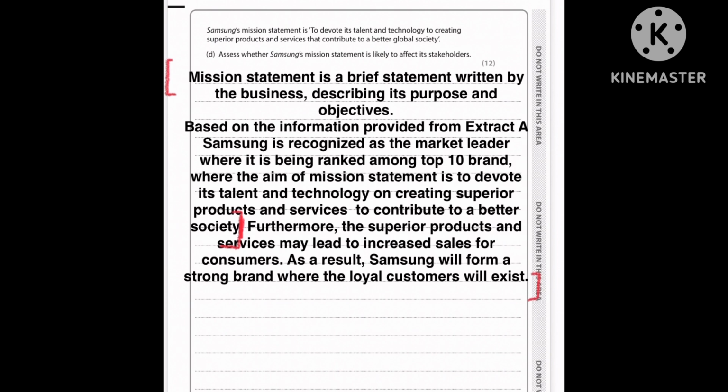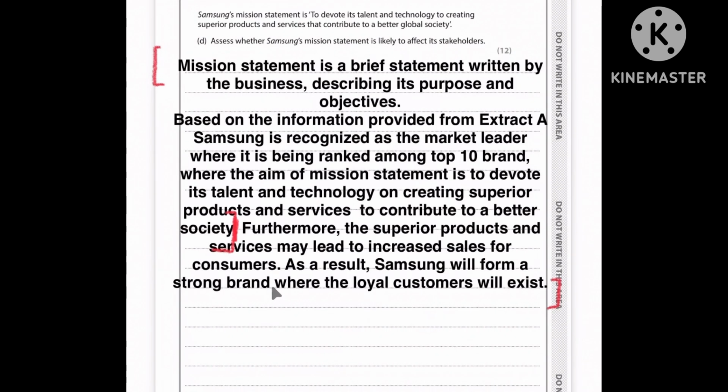Therefore, those loyal customers will make continual purchases, and the overall reputation of Samsung will exceed its rivals. By writing this as your analysis paragraph, you will be able to score the maximum points given. Overall there are 12 points, and for the analysis point you'll score a maximum of one.